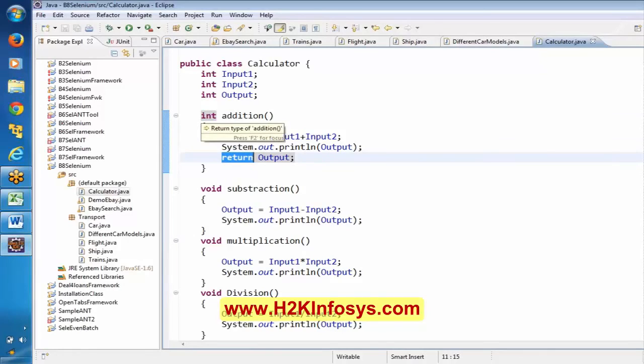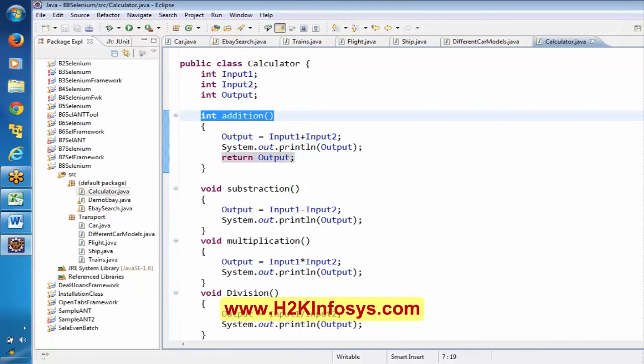I mean, if you use something other than void, it might be integer, it might be string, it might be anything. It means the particular method is going to give an output of that type. So if you mention integer, it is going to give an output integer. If you mention string here, it understands that you are going to give an output of string. If you say boolean here, it will understand that from this addition method you are trying to give an output of boolean. It might be true or false. Okay. So actually here we are giving an output integer.